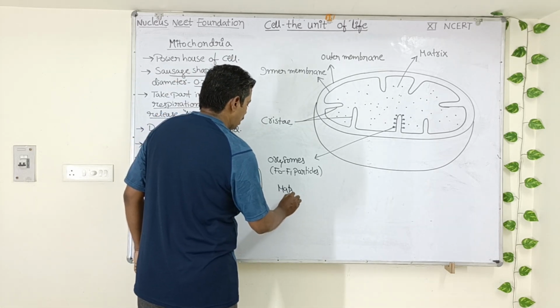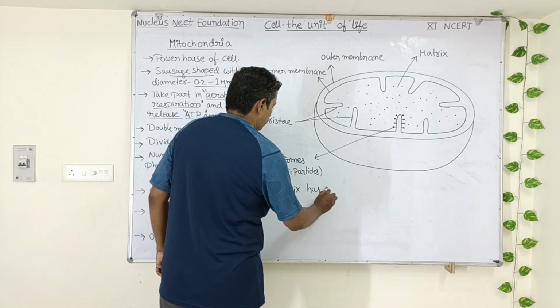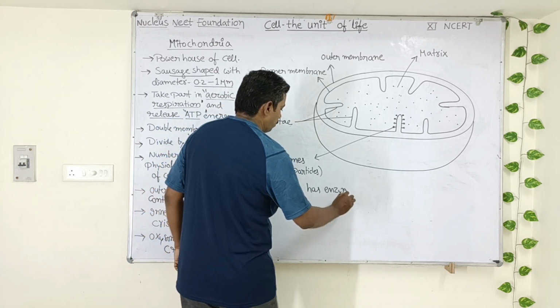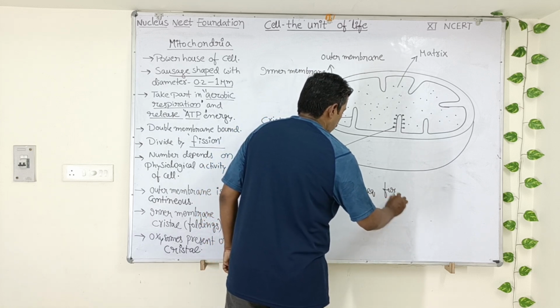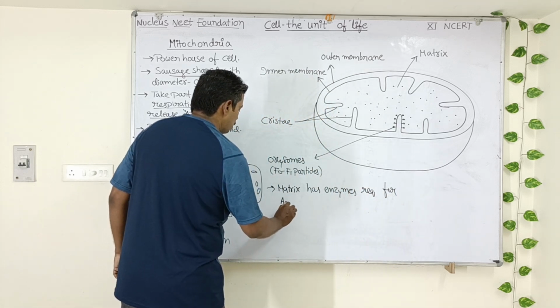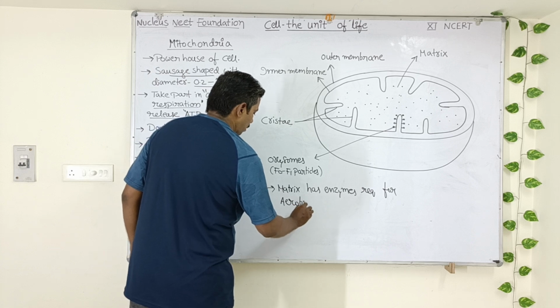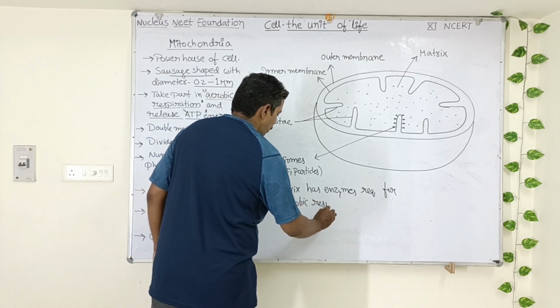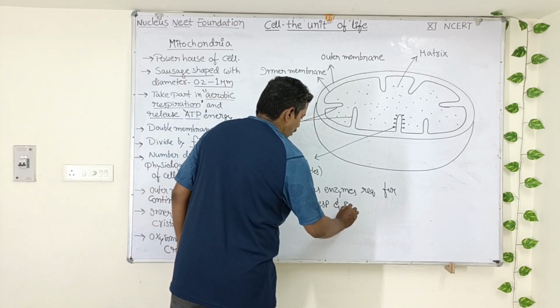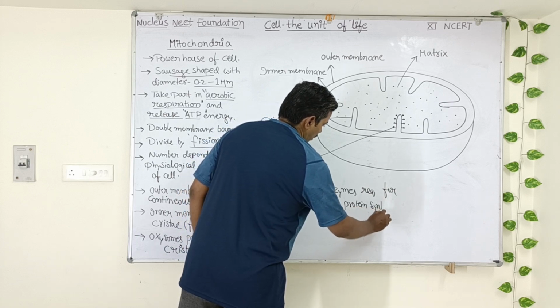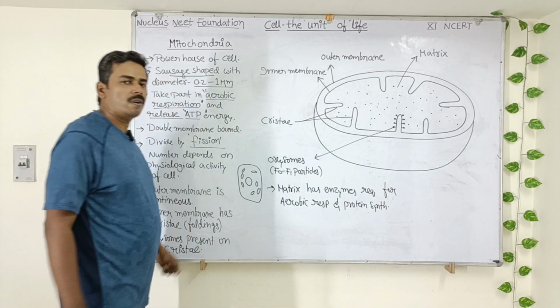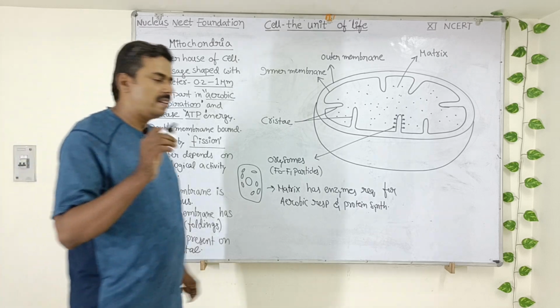Matrix has enzymes required for aerobic respiration and protein synthesis. This is another important point for your NEET examination.